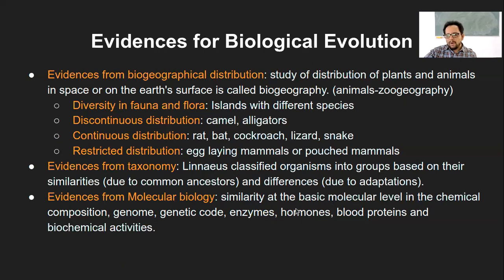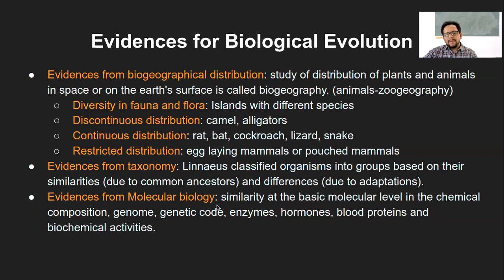Same is the case with hormones. Again, not all hormones are the same. You may not find one particular hormone found in humans in another species, but to some extent they have certain similarity. Same is the case with blood proteins like albumin and globulin, and with biochemical activities, for example photosynthesis and respiration.